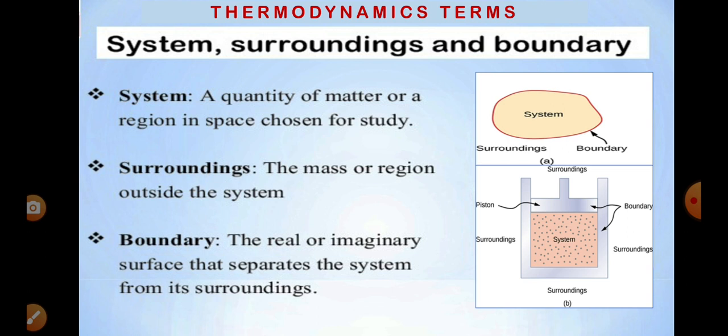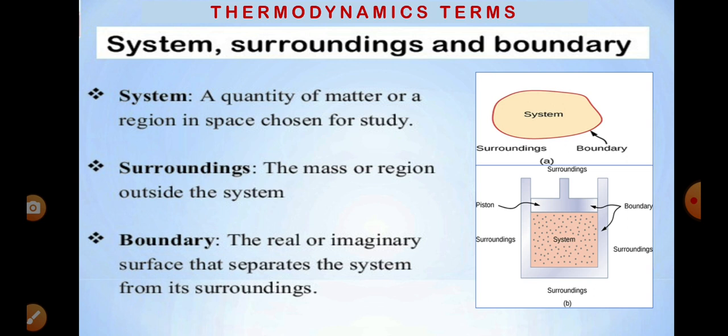Now let us know a few terminologies of thermodynamics. System. A system means a quantity of matter or a region in space chosen for the study. For example, in our human body, we call digestive system, respiratory system, etc. Surroundings.